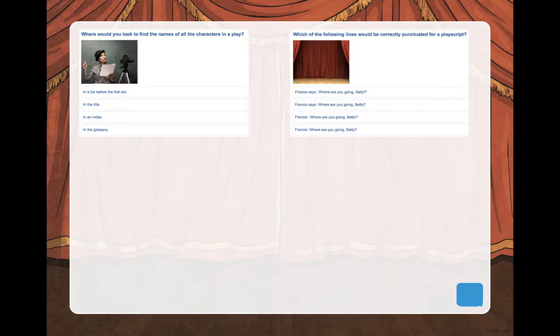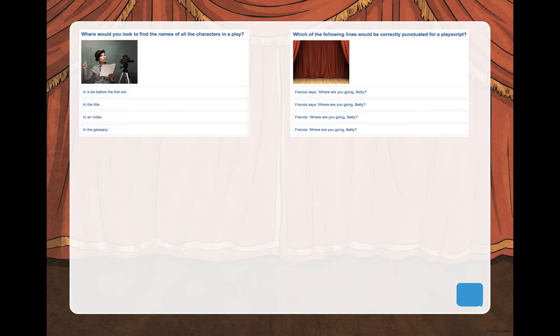Which of the following lines would be correctly punctuated for a play script? You need to read this one. Francis says, in speech marks, "Where are you going, Betty?" Or number two, Francis says, colon, "Where are you going, Betty?"